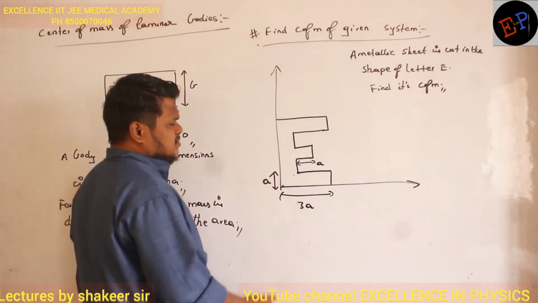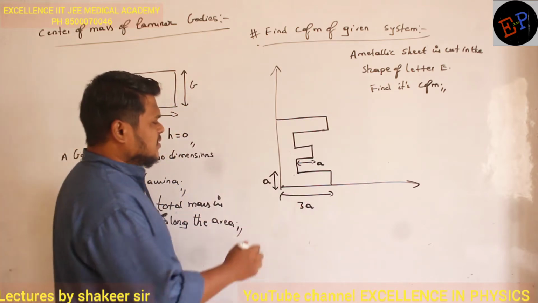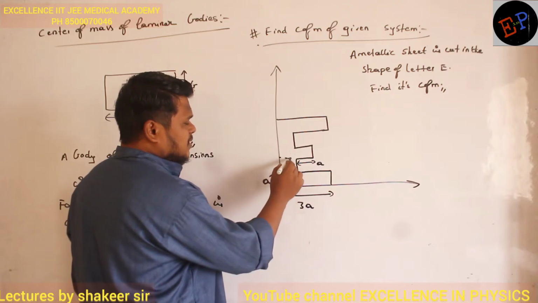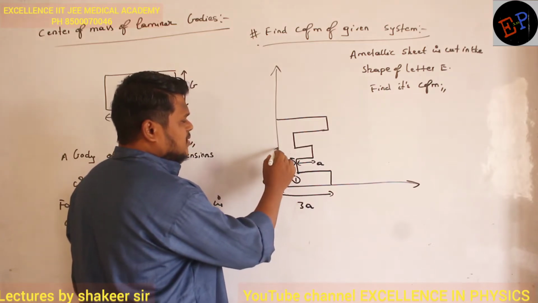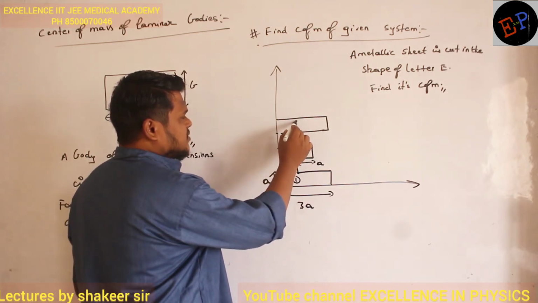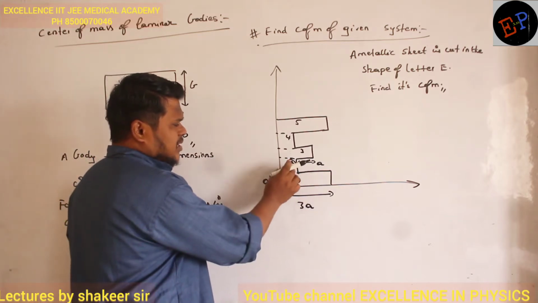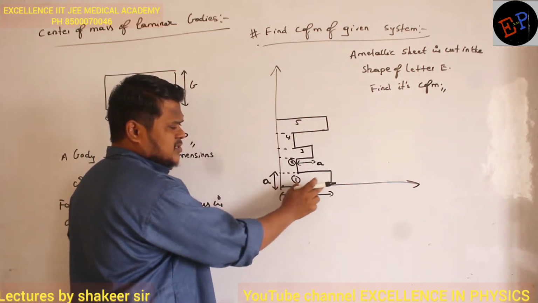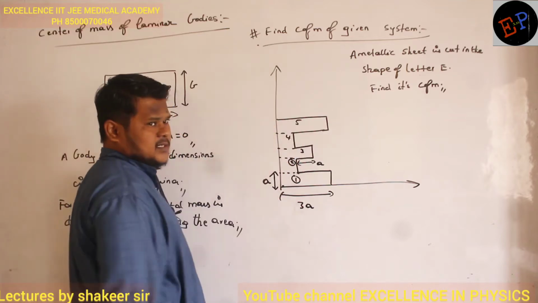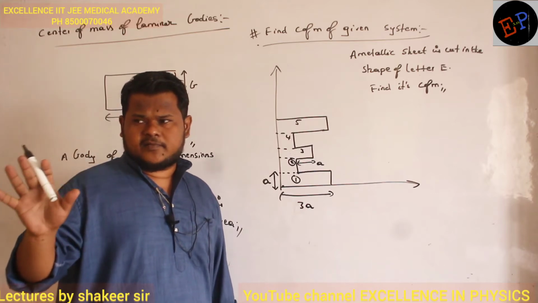So what I do is, I will try to convert this figure into some symmetrical bodies. How can I cut? This one I will consider as body number 1, this one as body number 2, this one as body number 3, this one as number 4 and this one as number 5. Each one I have cut into symmetrical bodies. This is a rectangle, a square, a rectangle, a square, and a rectangle. In total I have divided this lamina into 5 bodies.